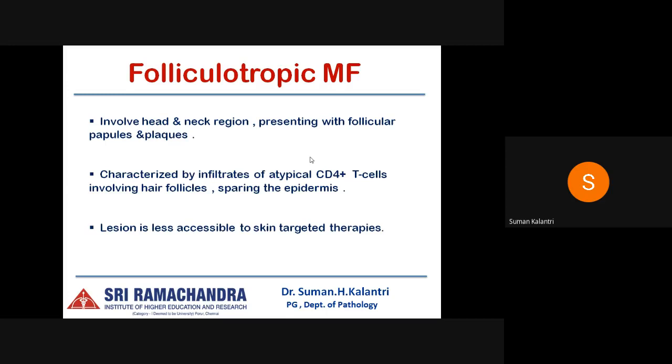Next, folliculotropic mycosis fungoides mainly involves the head and neck region, presenting with follicular papules and plaques. These are characterized by infiltrates of atypical CD4 positive T cells involving the hair follicles, thus the name folliculotropic, and they usually spare the epidermis. It is also characterized by plaques involving the eyebrows associated with alopecia, which are highly characteristic of this lesion. As the lesion is deep-seated, it is less accessible to skin-targeted therapies.